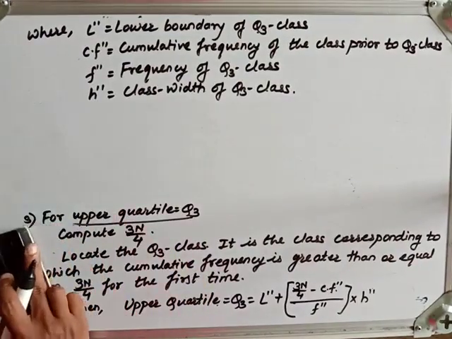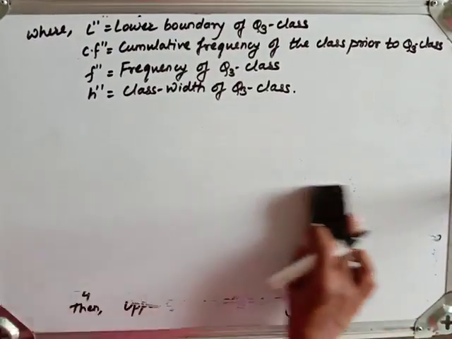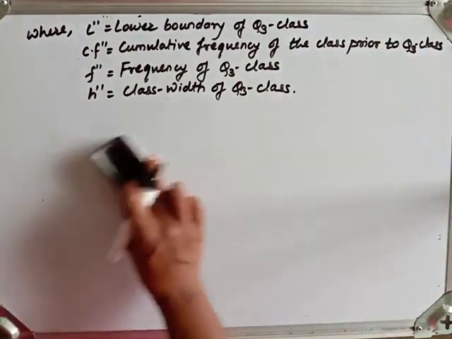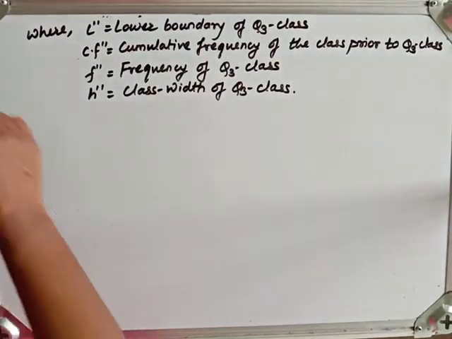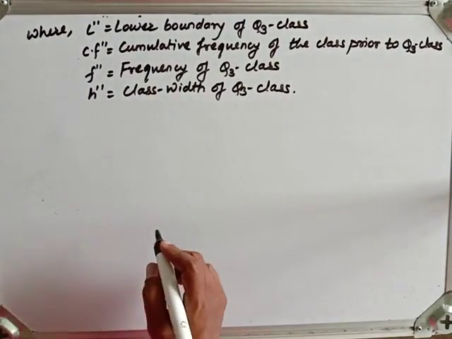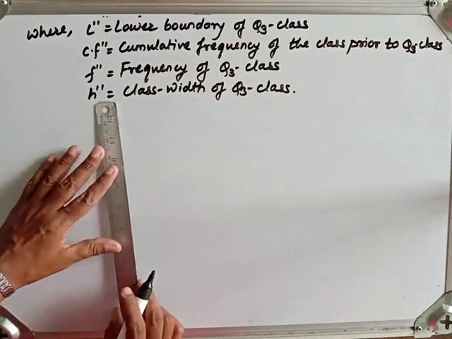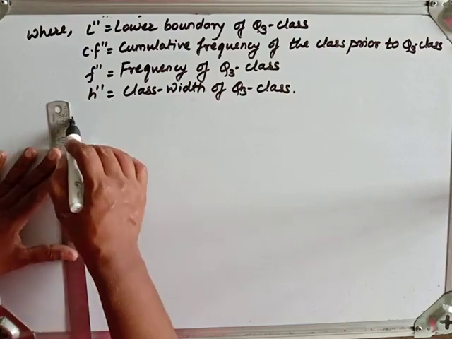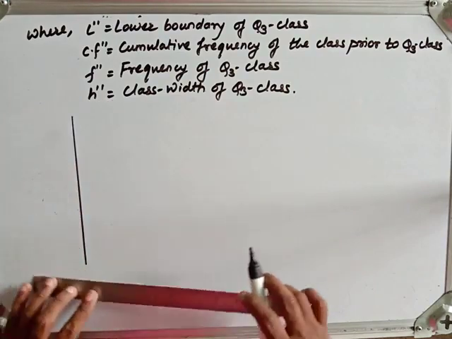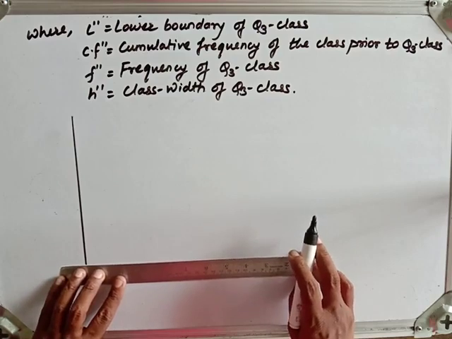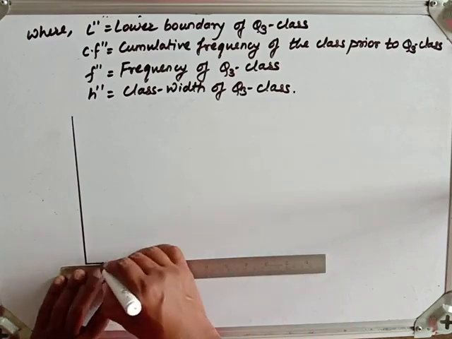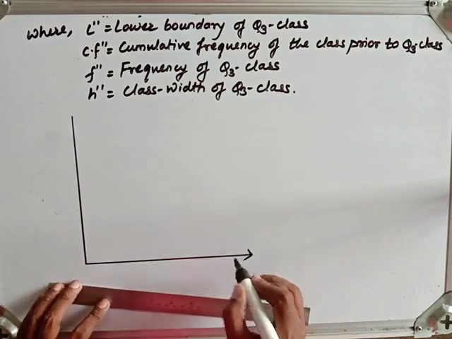Now let us see these things graphically. You know median can be determined graphically using the less than type cumulative frequency curve. So here, on the less than type cumulative frequency curve, we can show all the quartiles also. So let me show you them on a graph. You know the less than type cumulative frequency curve is an increasing curve.